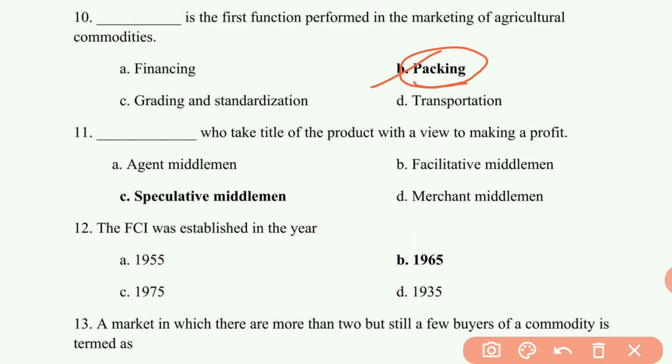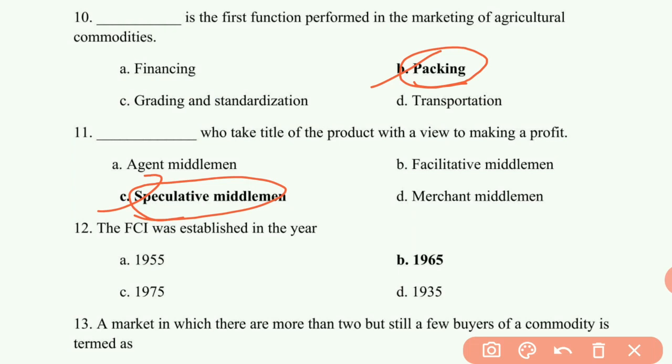11th question is, who take title of the product with a view to making a profit. Answer is speculative middleman. These are not regular buyers or sellers of produce. They specialize in risk taking. They buy at low prices when arrivals are substantial and sell in the off season when prices are high. They do the minimum handling of goods. They make profit from short run as well as long run price fluctuations.